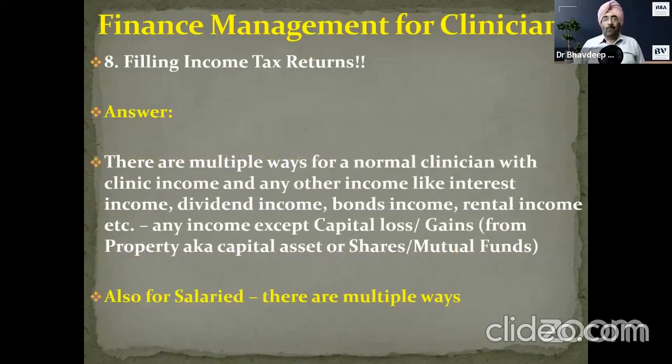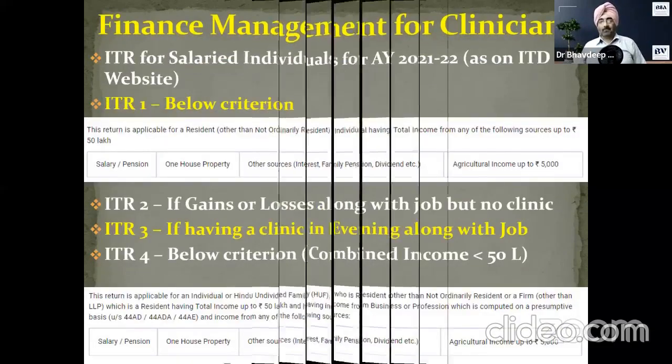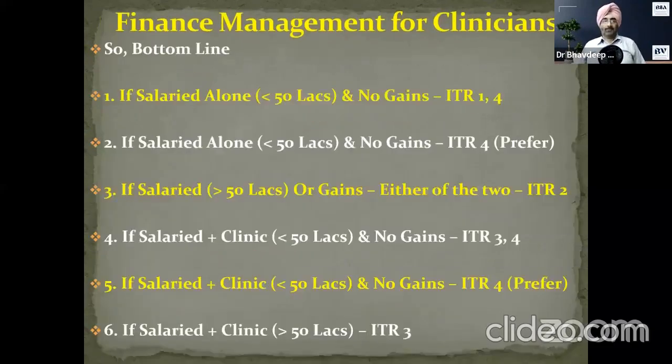See, the first question, the first line was, if you have any other income like interest income, dividend income, bond, rental, any income except capital gains or losses, then you can have normal ITR. That will be counted in other sources of income. So count it in there. That is why I said, sit in a distraction-free zone. Don't multitask. You will miss out a few things. Everything is covered in a sequence. I hope you get your answer.